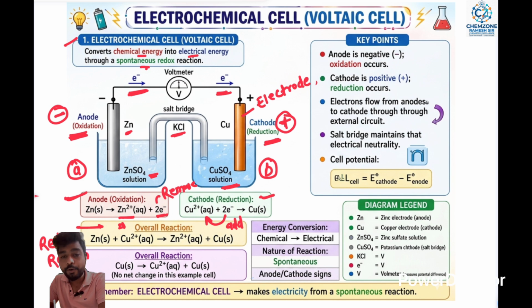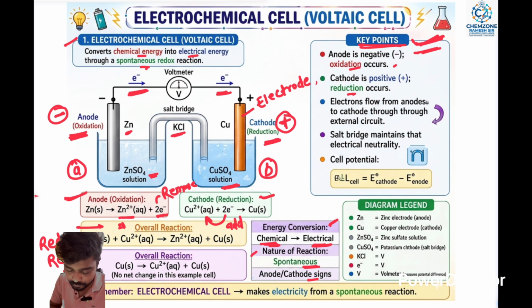The next one: what is the energy conversion? Chemical energy is converted to electrical energy. Nature of reaction: spontaneous reactions, and anode and cathode signs are present, meaning positive and negative signs are present. Then the key points: the anode is negative and works for the oxidation process. The cathode is positive and works for the reduction process.